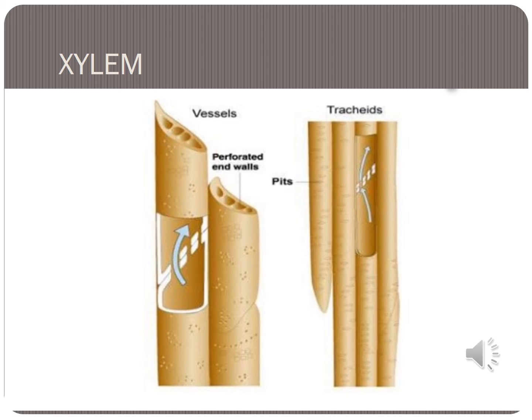The root hair absorbs water, and that water goes inside the xylem tissues. The xylem tissue then sends water to all parts of the body.